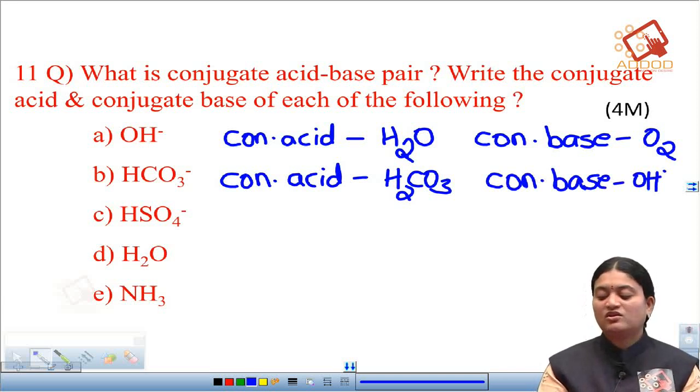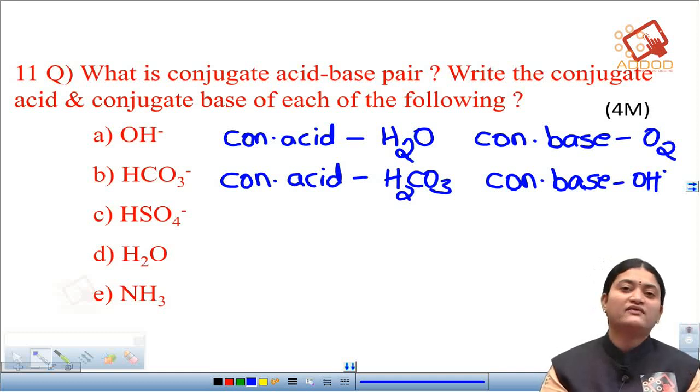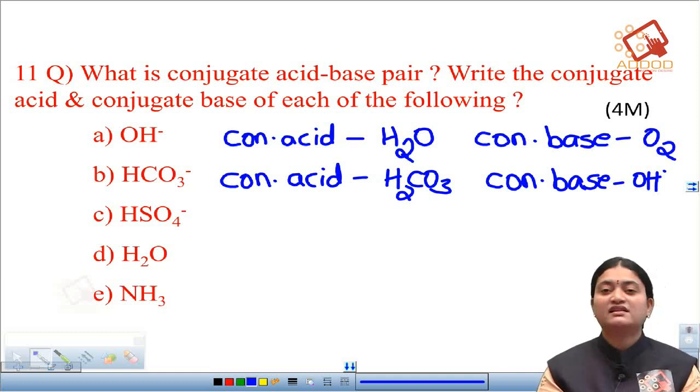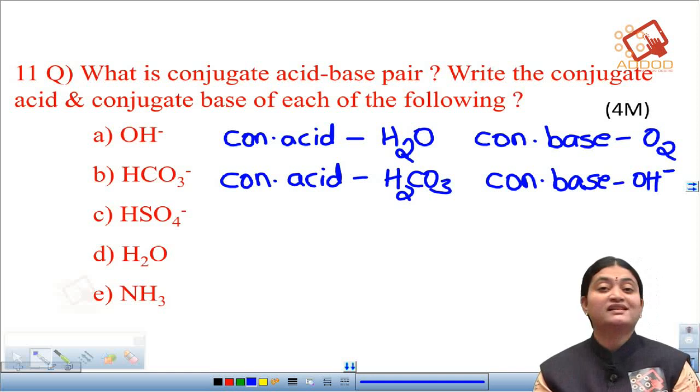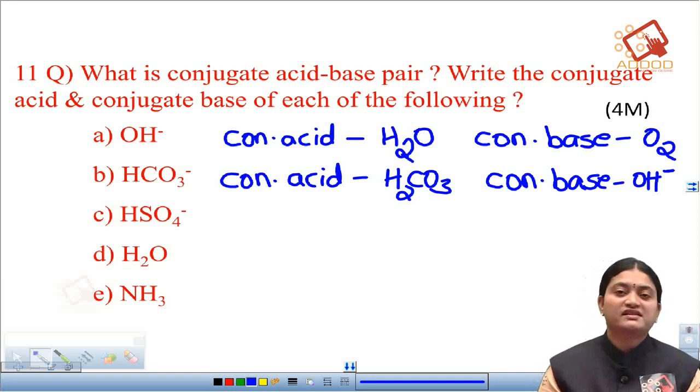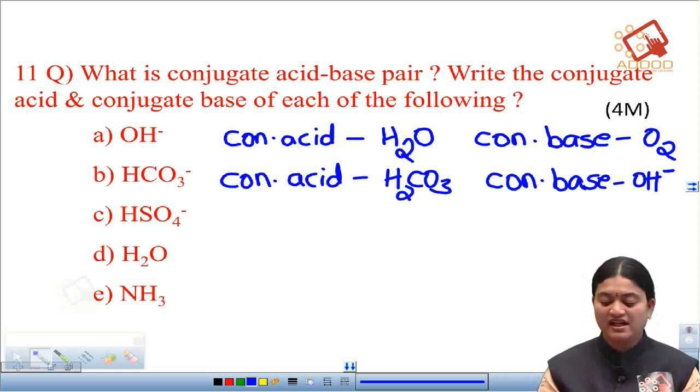So, here the conjugate acid for a bicarbonate ion is carbonic acid and the conjugate base here is the OH minus, because carbonic acid loses a proton to form a carbonate ion and OH minus can accept a proton. Okay. So, therefore, it is a conjugate base.